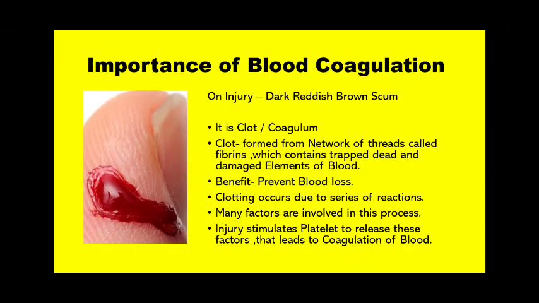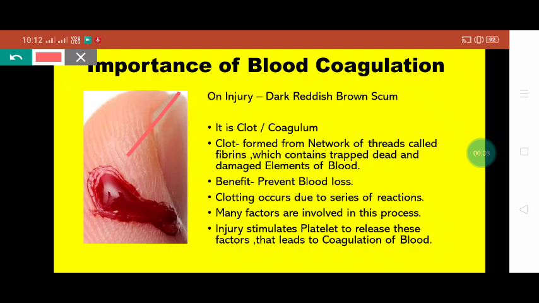Basically what happens whenever any body part gets injured by any wound or by any cut, the blood starts flowing from that particular part. Due to the injury some mechanism gets started, and finally within 2 minutes, in a healthy person, a small mesh-like red stuff, a clot or coagulum, will form at that particular area. You can see in the diagram, within 2 minutes all the blood flow stops and bleeding ceases from that particular part.